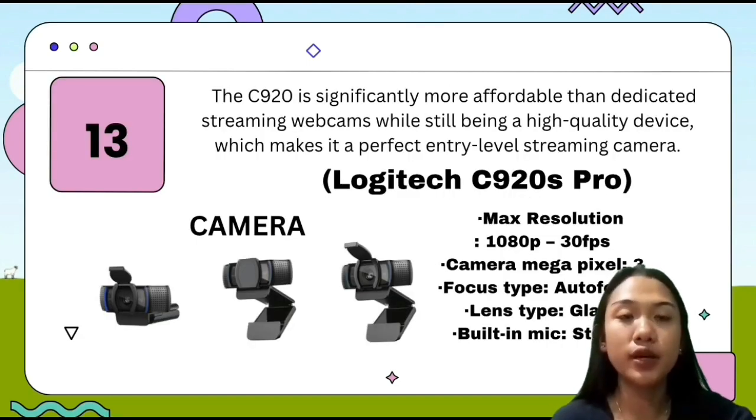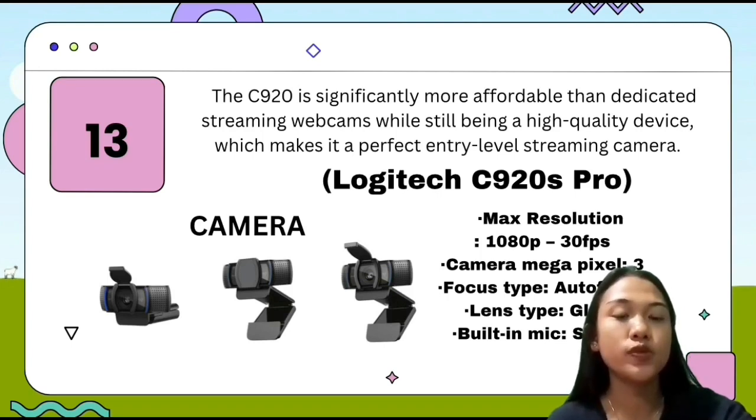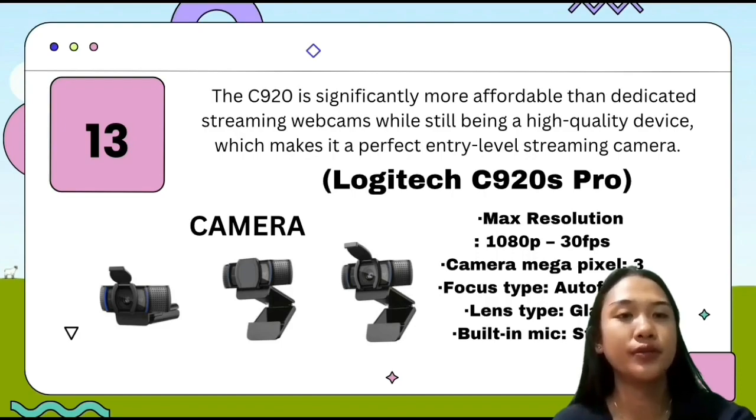And the last device specification is the camera, and I chose the C920 camera because it is significantly more affordable than dedicated streaming webcams while still being a high-quality device, which makes it a perfect entry-level streaming camera.